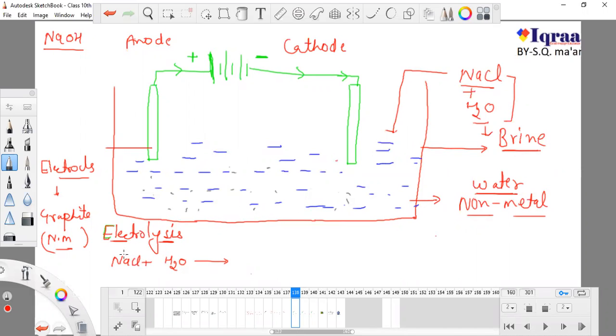So it will get dissociated into Na plus and Cl minus. This is how NaCl breaks down. And at the same time, this H2O will also break down into H plus and OH minus. This is how the breakdown takes place. So these two molecules will get broken down separately.